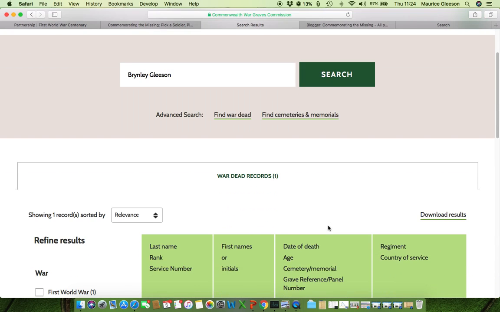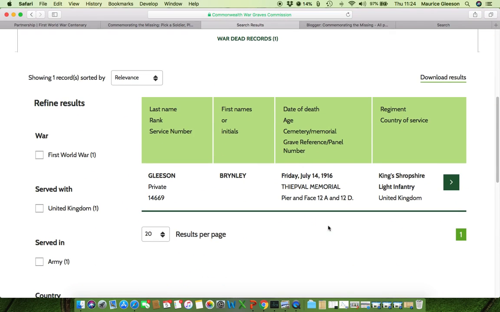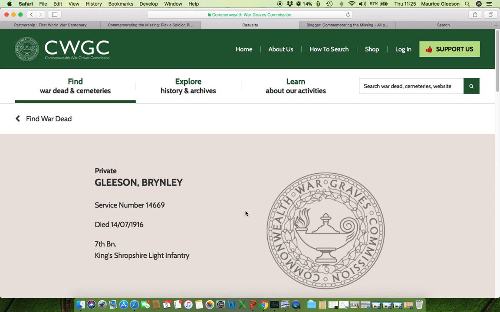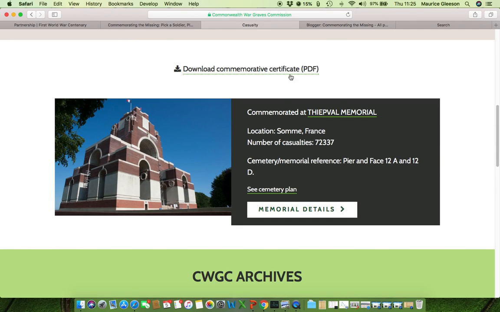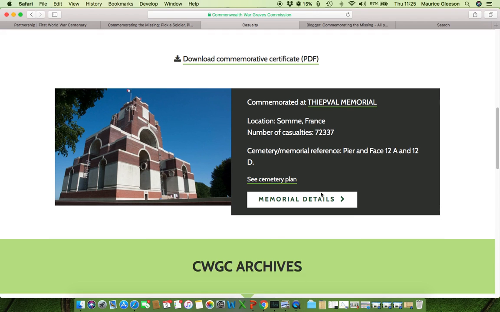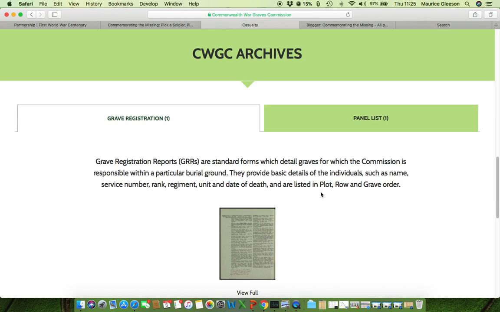It'll then bring up the available records. So here you can see the Brynley Gleeson, Private 14669, died on the 14th of July 1916, and he belonged to the King's Shropshire Light Infantry. If we click on this green arrow here, it brings us to the records that they have for Brynley Gleeson on the CWGC website. And if we scroll down, you can see that you can download a commemorative certificate. You can see the actual commemoration on the Thiepval Memorial. And you also can gain access to some of the records that they have in their archives.